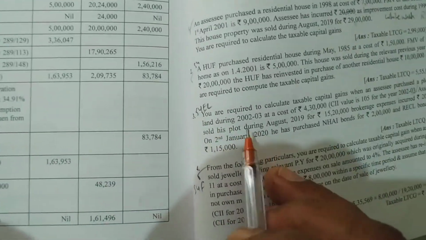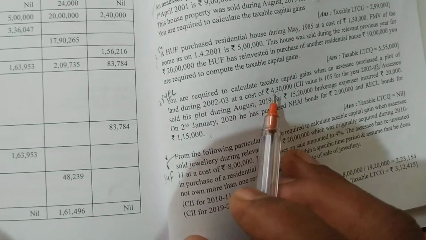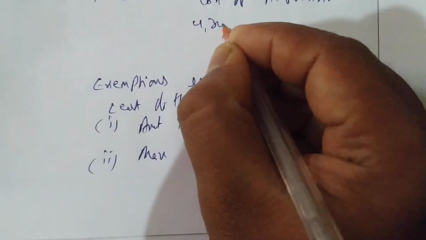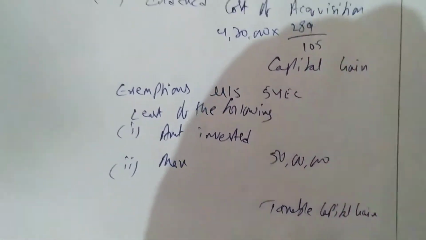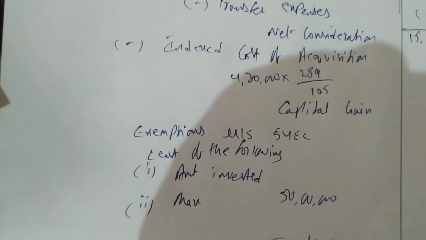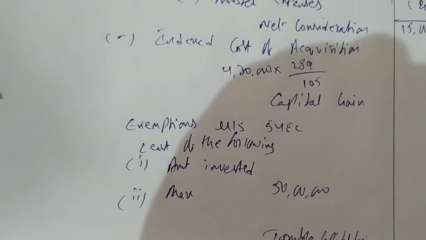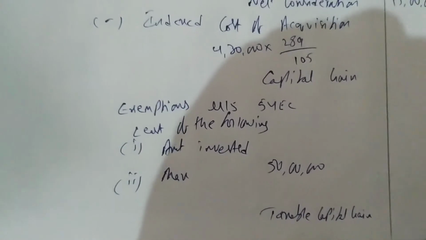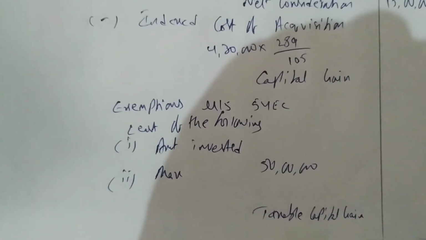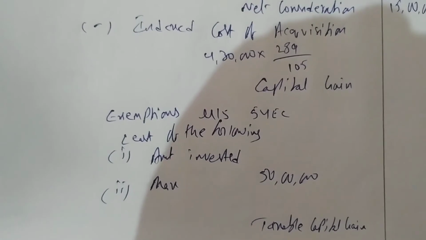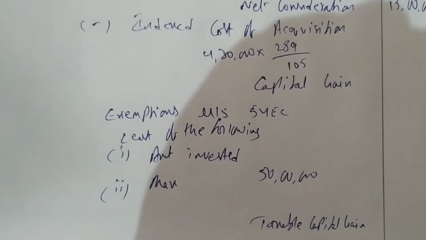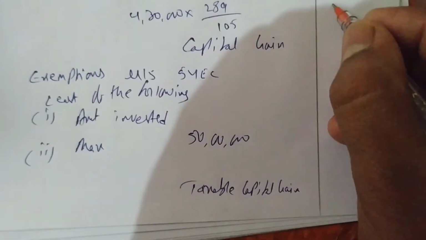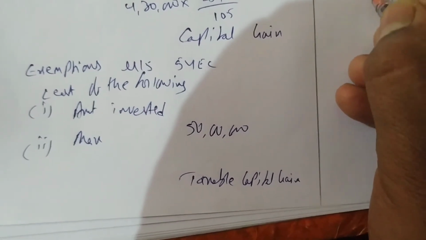Index cost of acquisition: how much did he purchase the land for? He purchased the land for 4,30,000 into 289 divided by CII, which is 105. 4,30,000 into 289 divided by 105. You're getting 11 lakhs 83,523, 524 we can take. 11 lakhs 83,524 we can take.